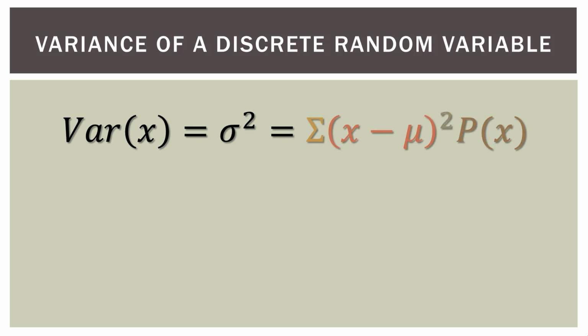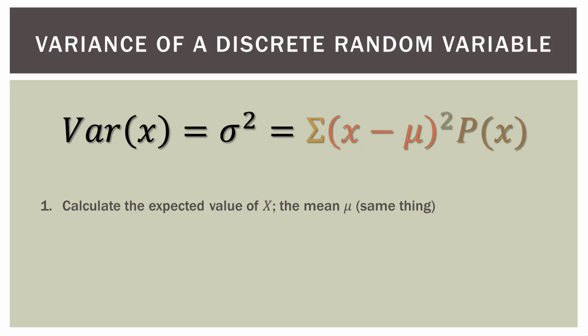Okay, just review real quick and then we're done. So remember, the variance of the random variable outcomes, which is the little x, is the same as sigma squared, which is the same as the squared differences between the value and the mean times each probability. And if you want to clear that up, just go back and look at the charts.